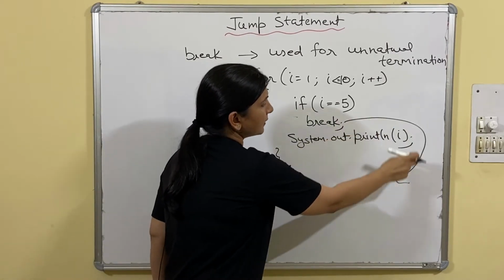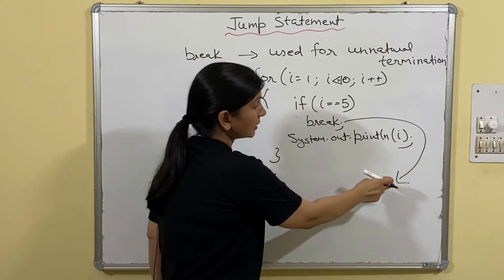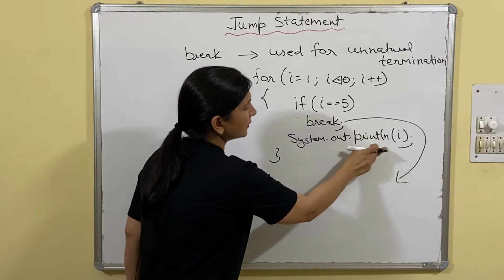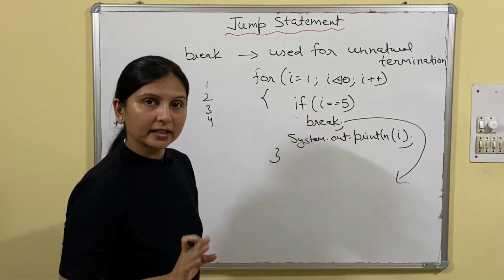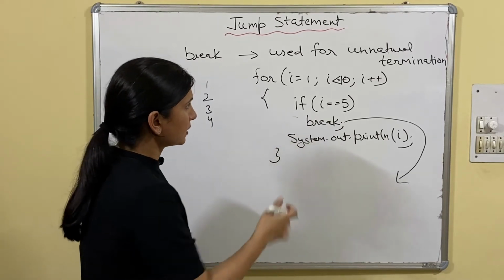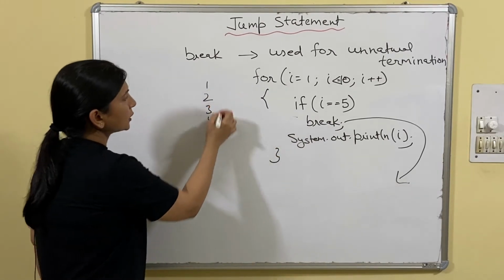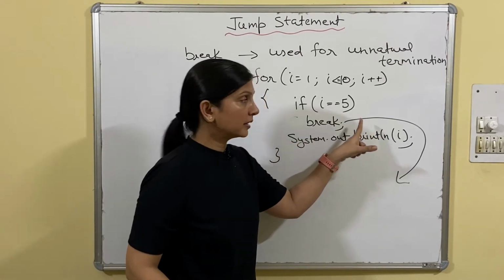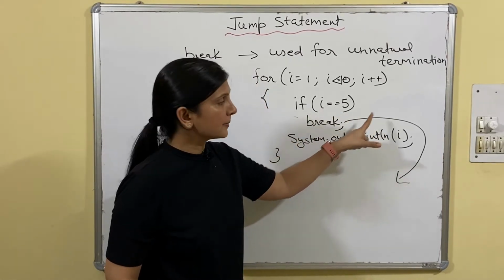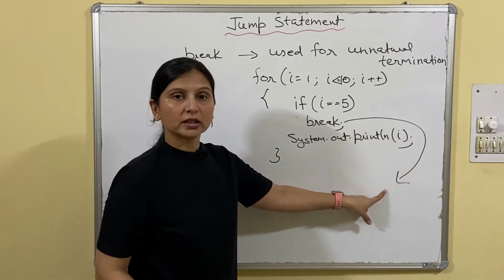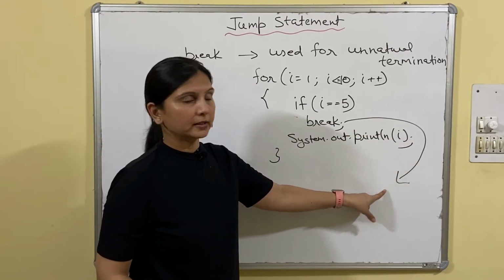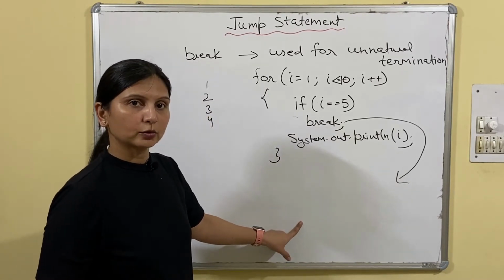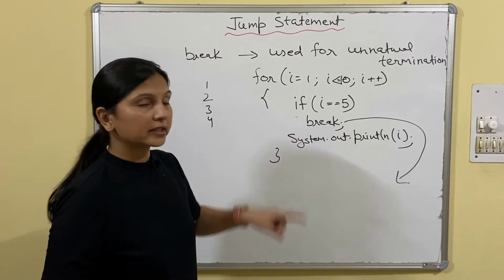Break will take the control of execution outside and the println statement will not be executed, meaning 5 will not be displayed. So now the output will be 1, 2, 3, 4. Due to break, unnatural termination took place and the control of execution came out. And whatever next statements are given, those will be executed. So this is the way it works.